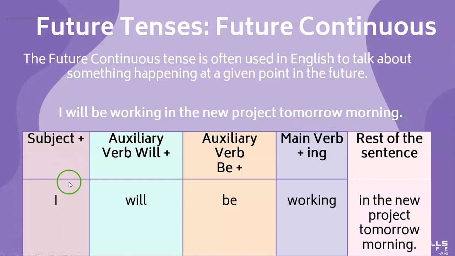Let's see how we can organize that sentence. First, we write the subject, I, plus the auxiliary verb will, not be going to, but will, plus the auxiliary verb be, I will be, plus the main verb plus ing, work, working, and then the rest of the sentence. On the new project, tomorrow morning.